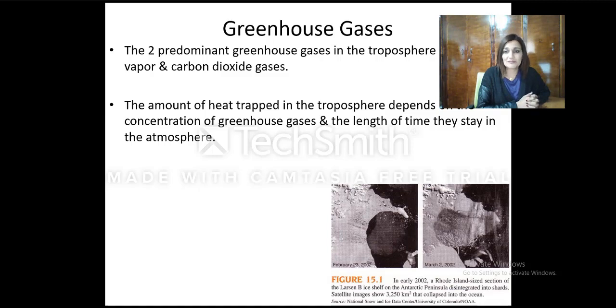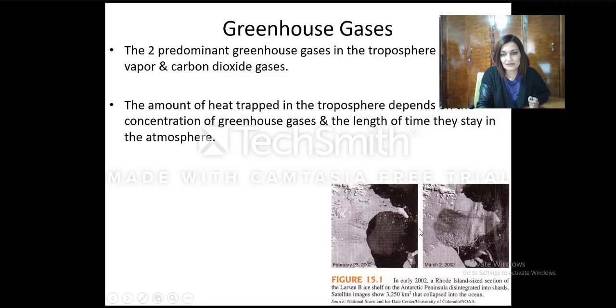Now here in figure 15.1, let us compare an ice shelf before and after its disintegration. We can see that it happened within less than a month, February 23 to March 2.